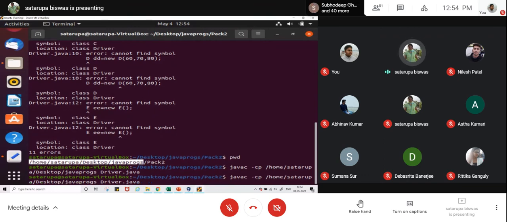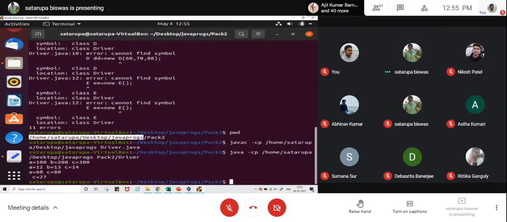Now when you are executing it, we have already set the class path up to the Java prog. So it will try to find your driver.class that you are going to run from here inside the Java prog, because up to that you have set the class path. Now inside the Java progs, where do you have to go? So we have to write pack2. So inside the Java progs, go to pack2. After the class path, you have to specify where the driver class is present.